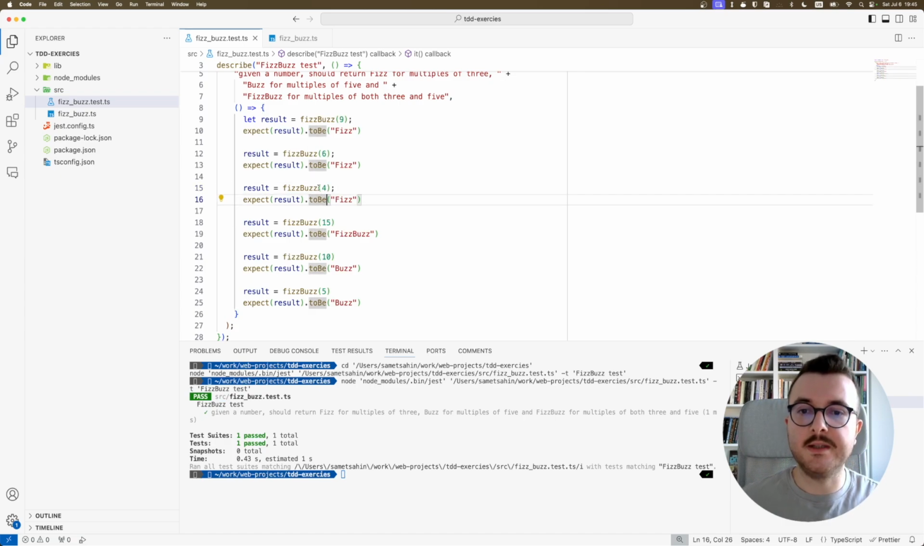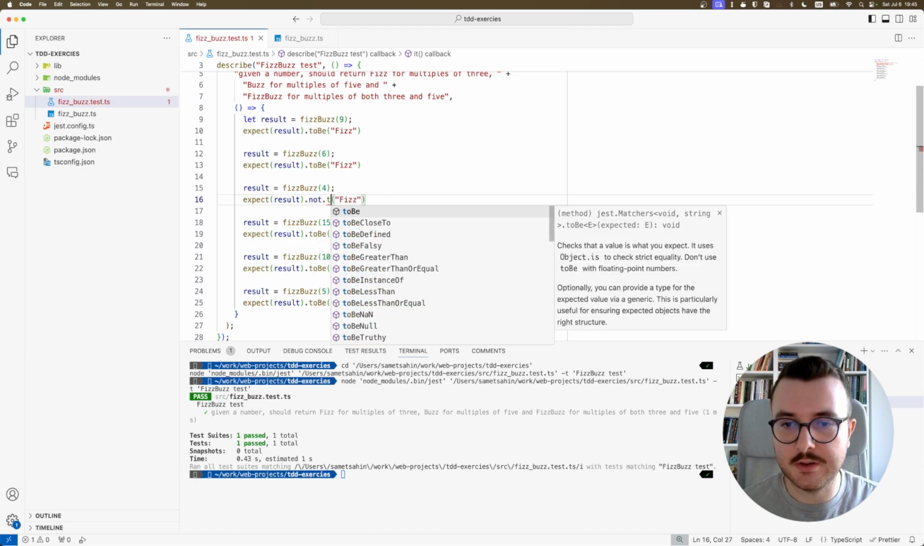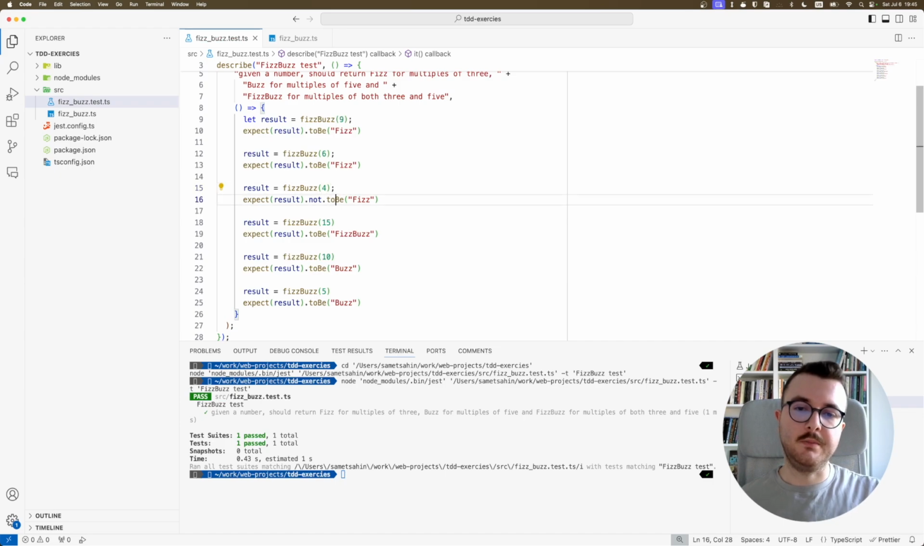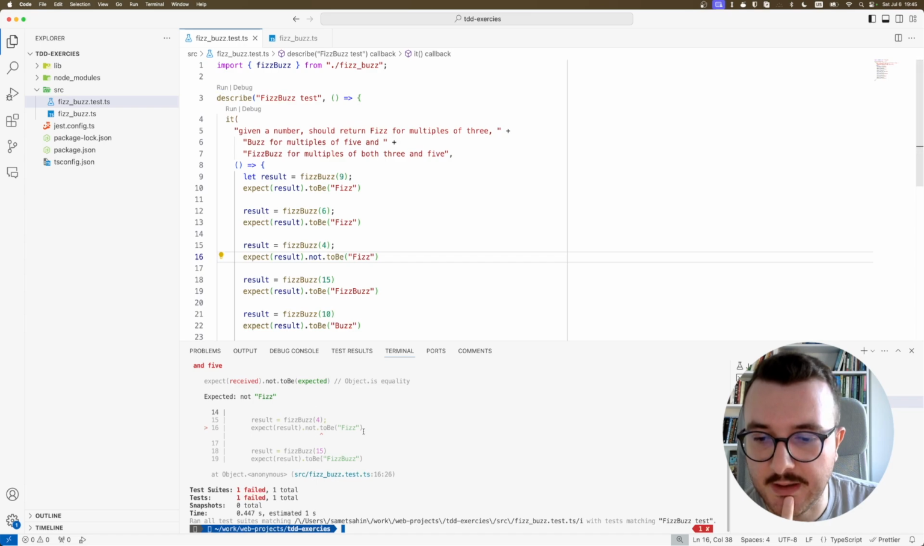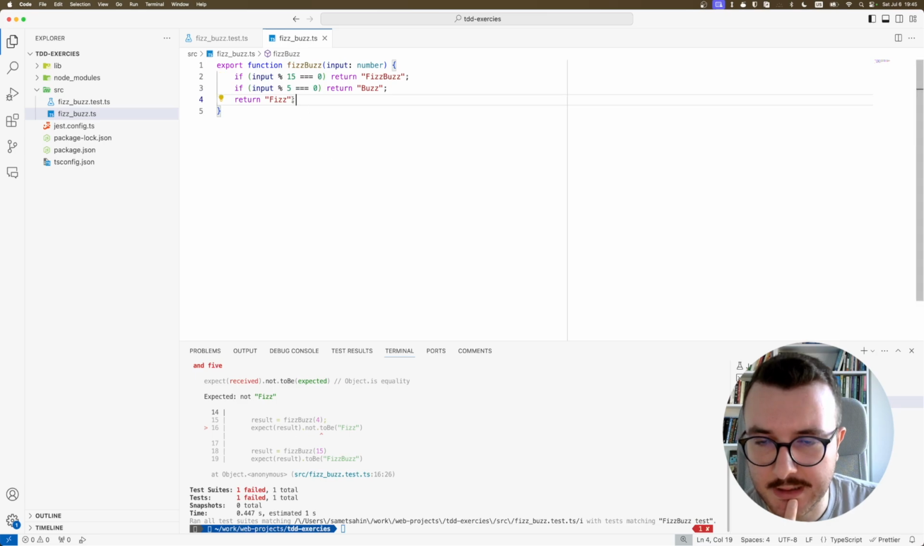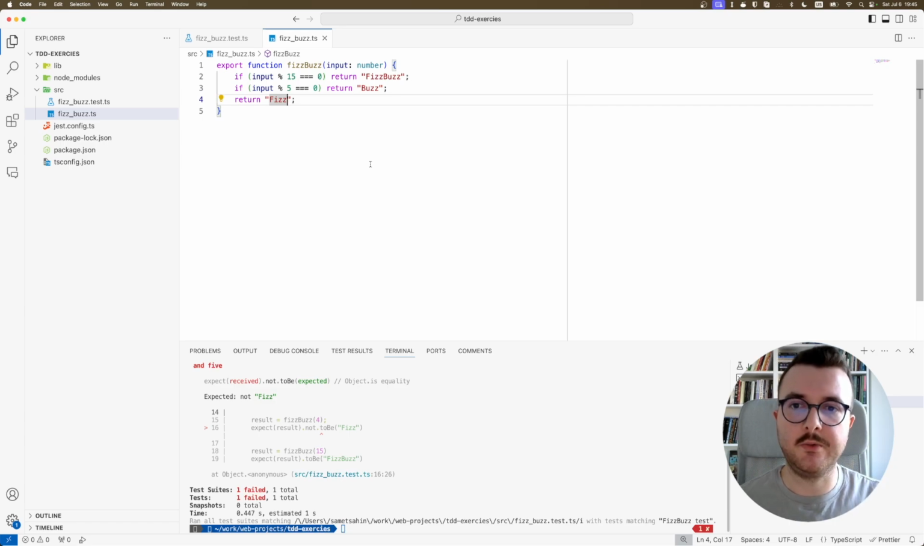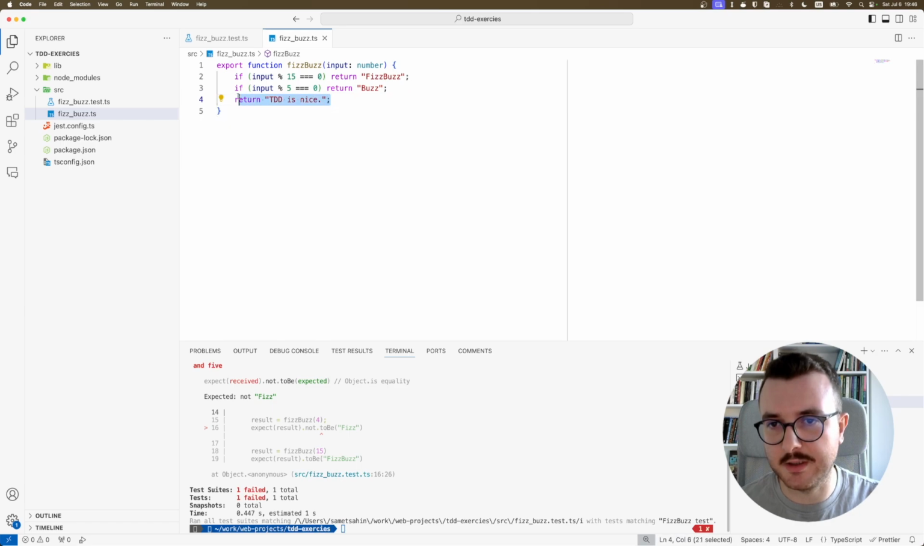So for FizzBuzz 4, the result shouldn't be Fizz. Run the test. It's failing because we got Fizz. So how can I make this test pass? For things other than the requirements, we can return something else. Like we can say TDD is not good. TDD is nice, right? We can return anything we want because we don't have a requirement there. Let's run this test.